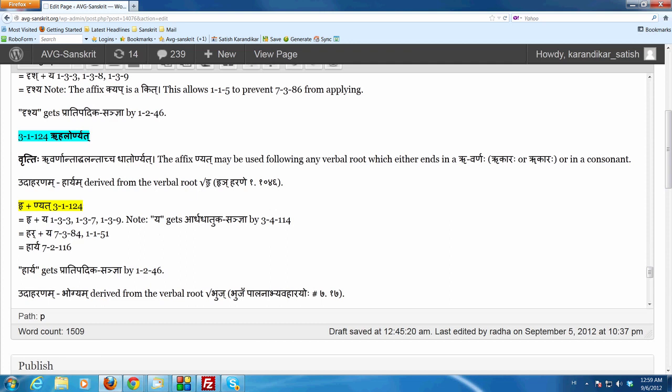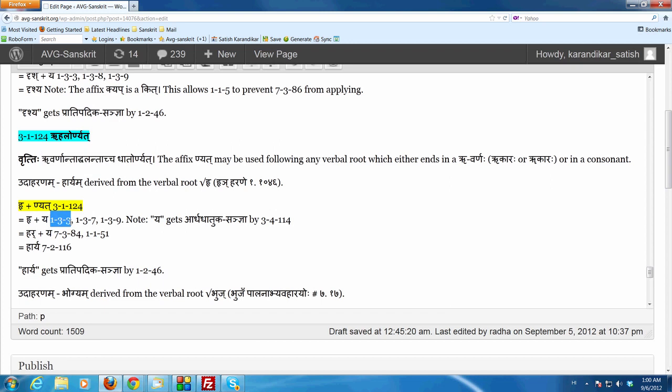So take this dhatu ri, harane. Of course, the ending nyakara is an it, by halantyam, and tasya lopaha. So we have anubandha lope. So this is a dhatu ending in the ruvarnaha, in this case rakaraha. So ri plus nyat by ru halor nyat. Always check that the conditions for applying the sutram are satisfied. It's a very good habit to do that, and the best way to do that is to check the vritti. So ruvarnanta halantacha. It's a ruvarnanta dhatu, rukaranta dhatu in this case. So the affix nyat may be used. And the rest of it is quite straightforward.